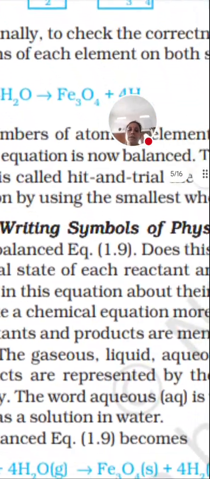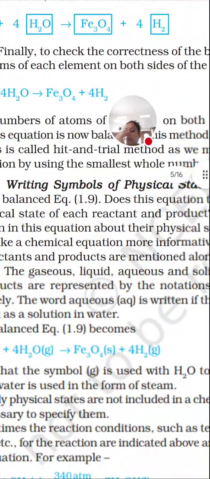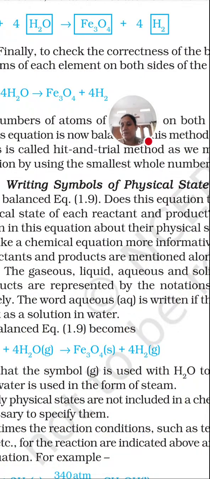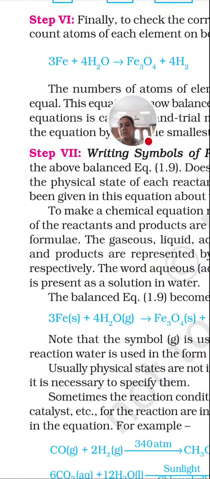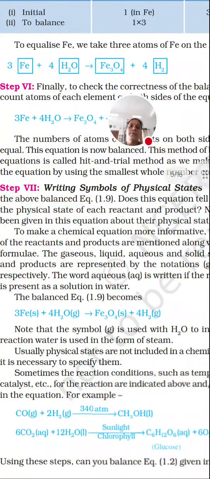Now after balancing, how can we make the chemical equation much more informative? We can make the equation more informative by writing the physical states of the elements. The physical states can be written as liquid, solid, gaseous, aqueous.